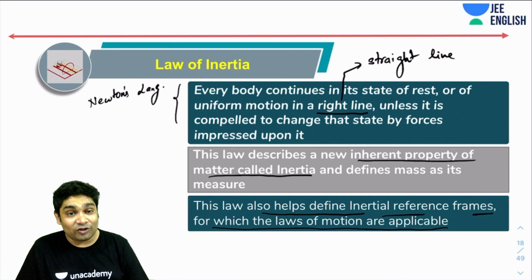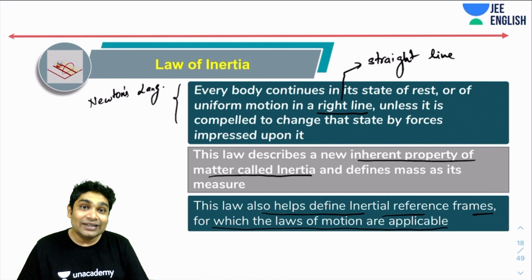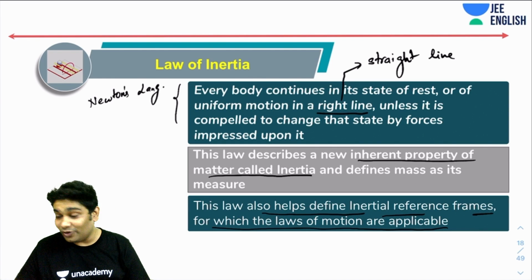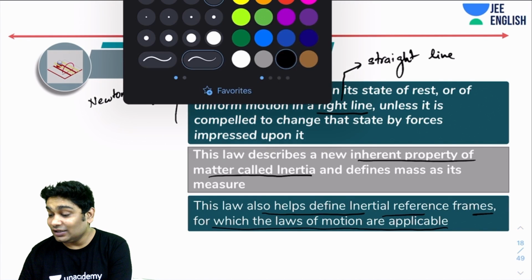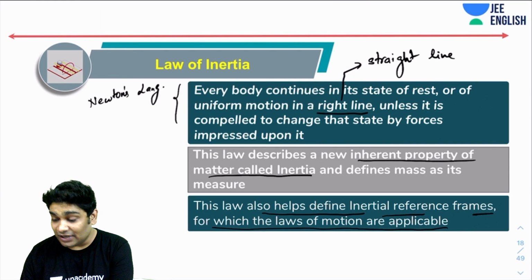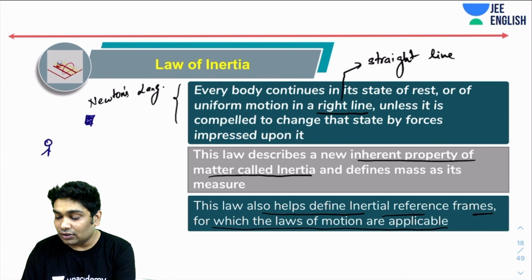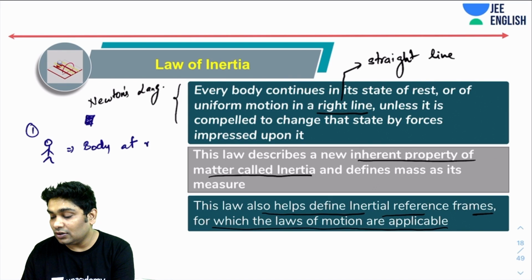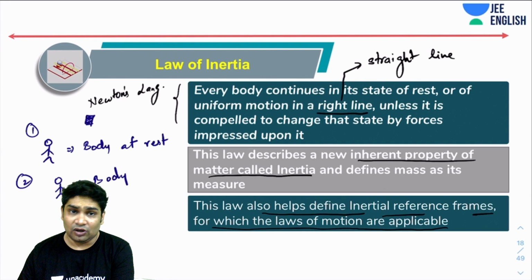Now you also realize from your kinematics review that all motion is relative, right? So when I say a body at rest continues to be at rest, according to whom? Imagine there was a body, and two observers looking at it. Observer number one says that the body is at rest and continues to be at rest. And observer number two feels the body is moving with some velocity.